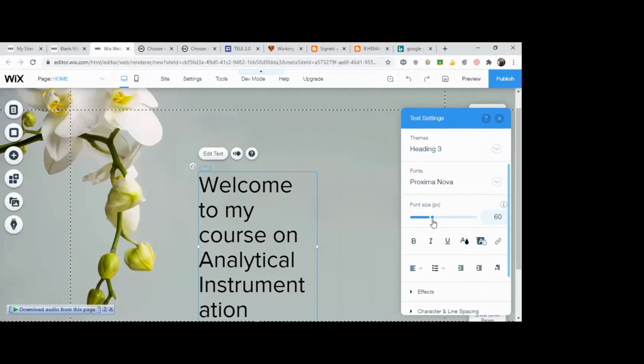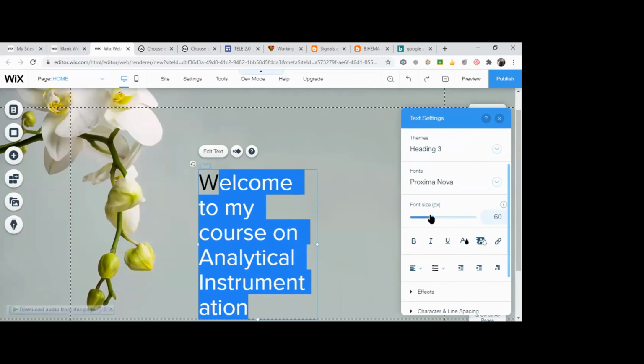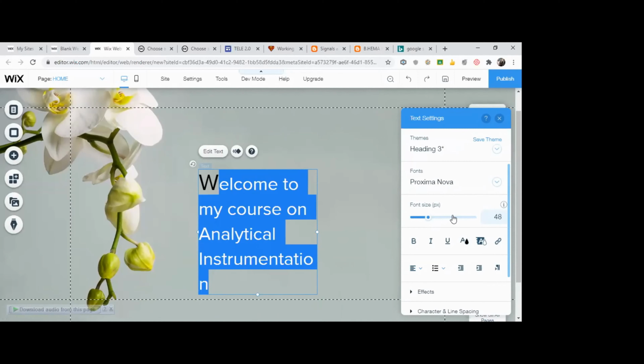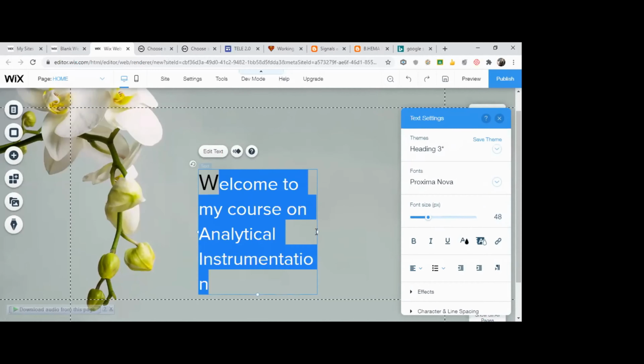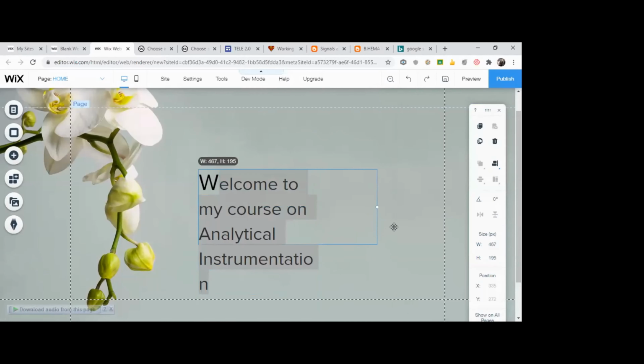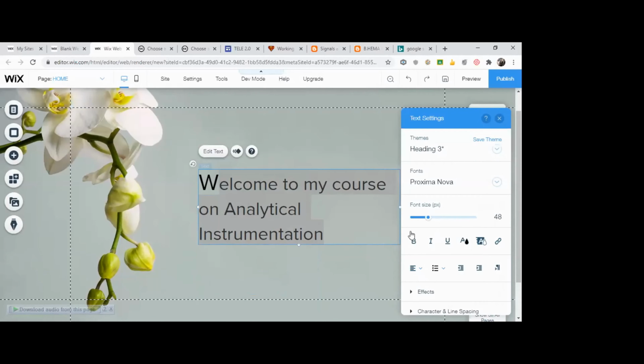You can change the font size. You can just select the fonts. I just select this one. I can reduce the size or I can increase according to my wish. Okay, I just choose it. I can vary the size of this box. Okay, and also what is the kind of alignment I require, whether it's a central alignment or a left alignment or a right alignment. You can use a bulleted or I want a bold one.